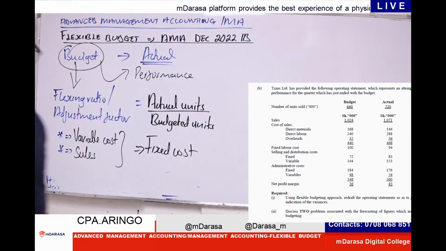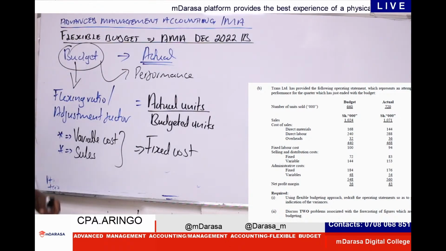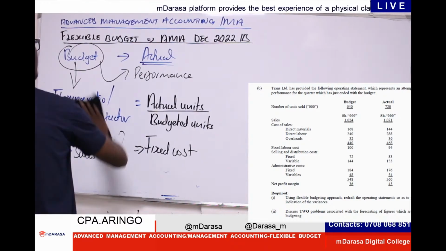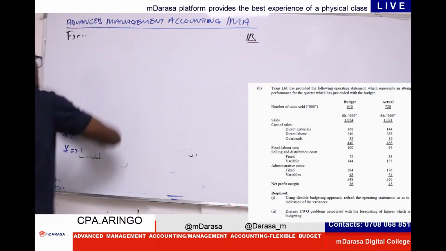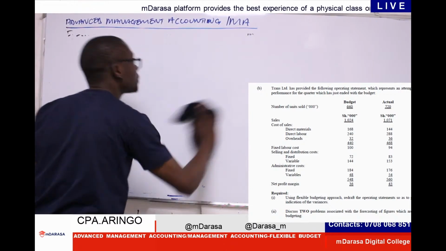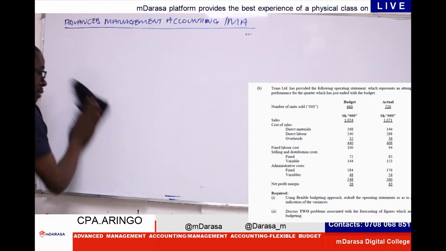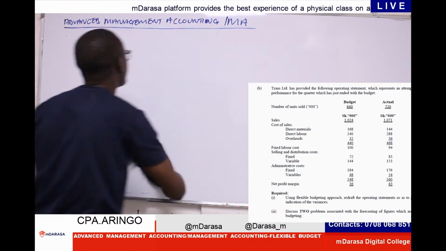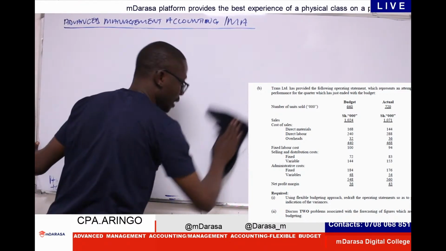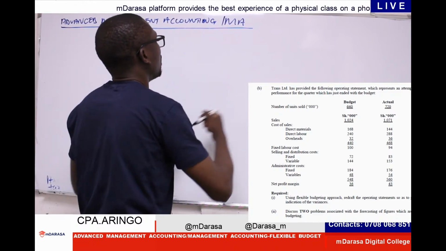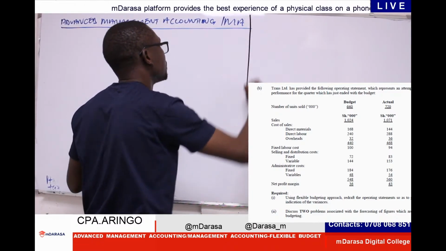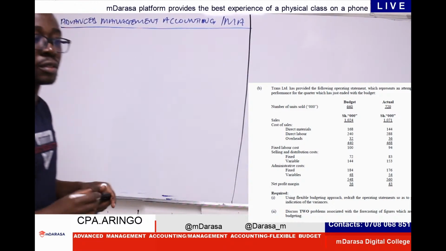So we've agreed that whatever we'll be adjusting will be the budgeted data. At all times, I will always be required to prepare our flexing ratio.